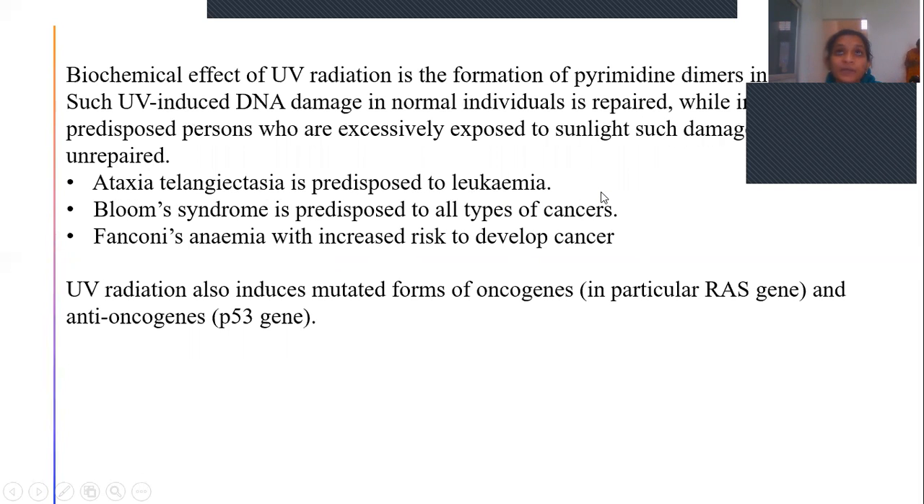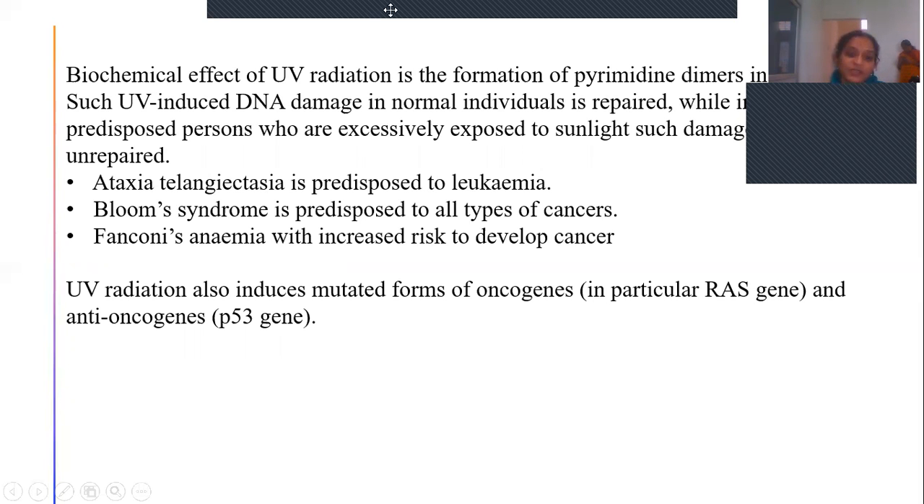That means in predisposed patients, who have hereditary defects in repairing the damaged DNA, this is most commonly seen. So the patients who have Fanconi's anemia are more at risk of getting this cancer. Why? Because they have some deficiency or defect in repairing the damaged DNA.